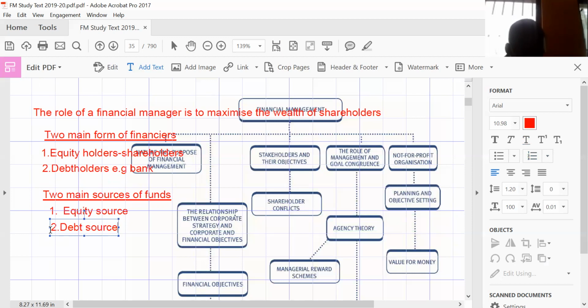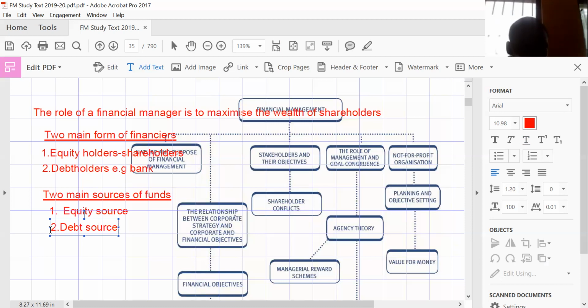So what are we trying to say over here? This is just an introduction to our meeting pertaining to financial management, ICAJ. The paper is financial management. We are acting as a student financial manager. A student financial manager should note that the main role of a financial manager is to maximize the wealth of shareholders. So the ICAG has come up with a syllabus entitled Financial Management. It is going to show you how to maximize the wealth of